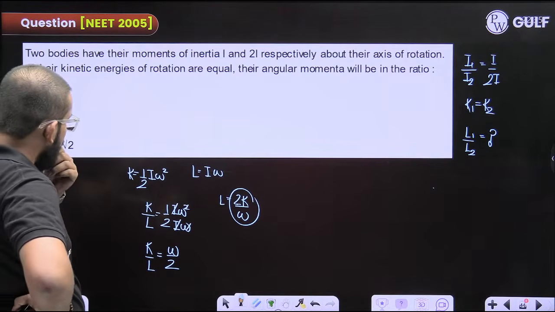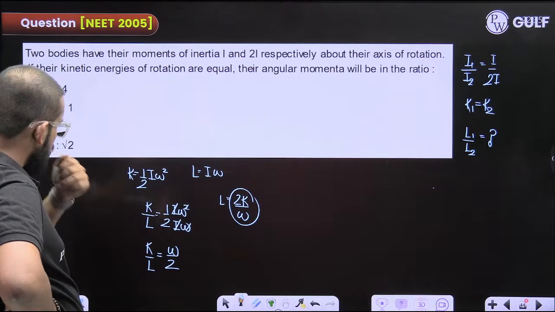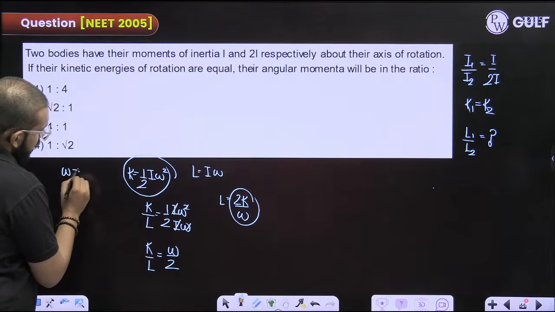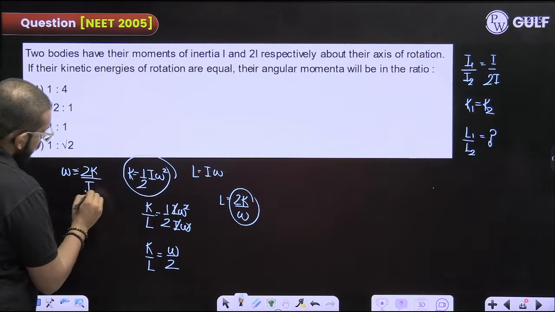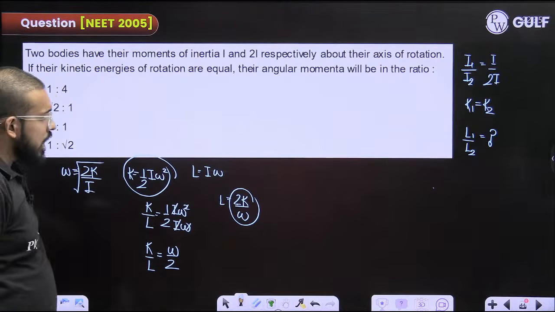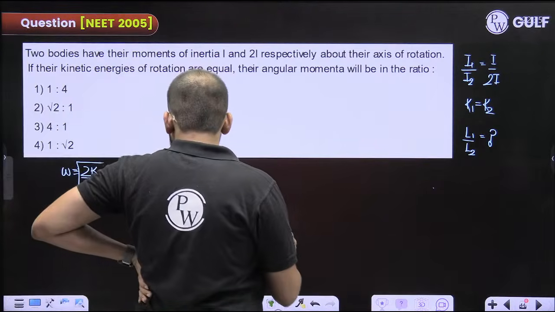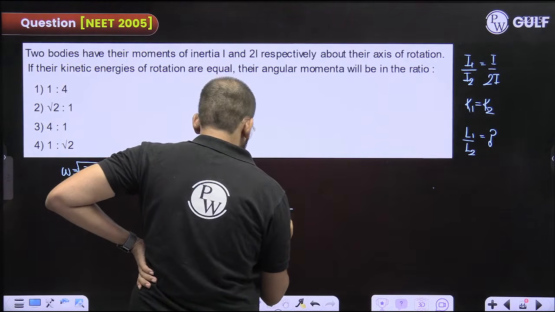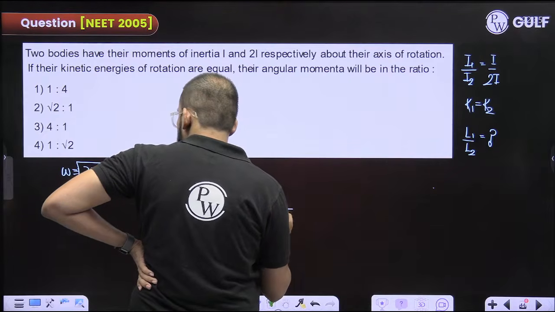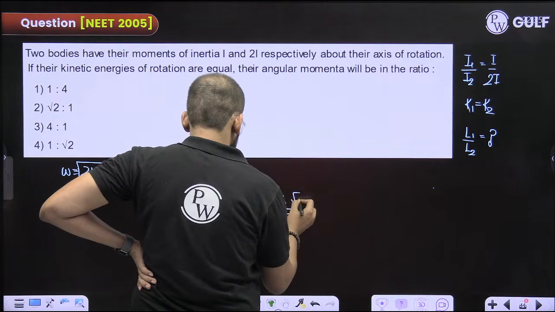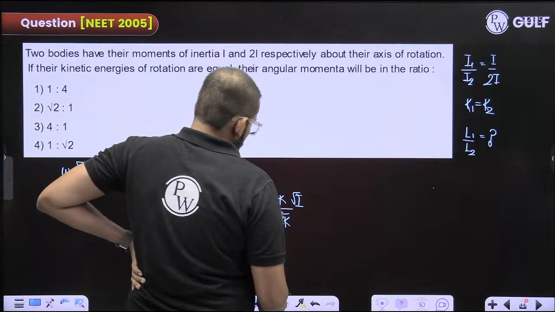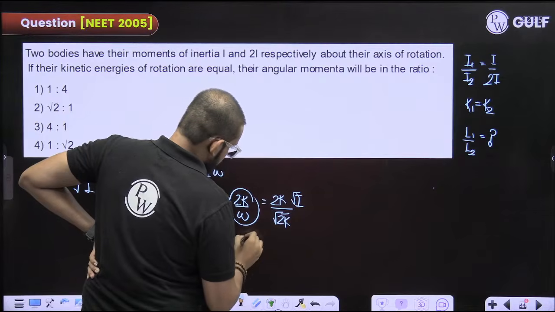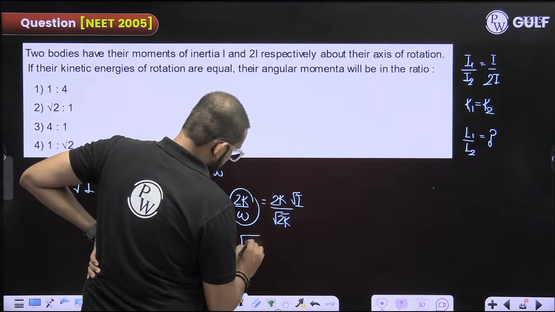Fine, I think I will have to write omega in terms of I. This can be written as 2k upon I whole under root. Okay, omega can be written in terms of I also, right? Under root 2k upon I. Fine. Okay, finally L you had got it as 1 by 2, under root 2k.